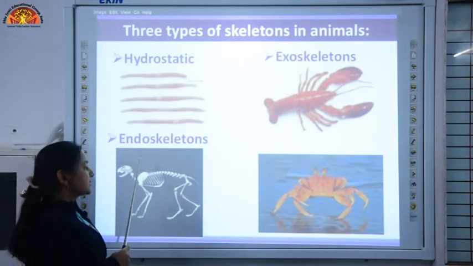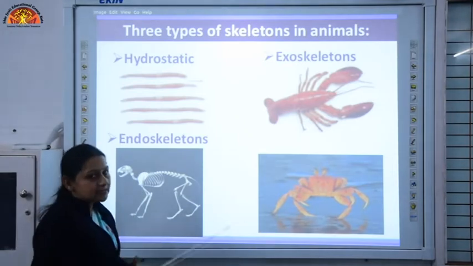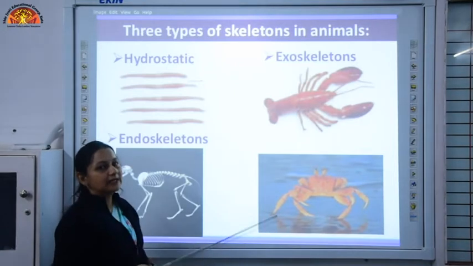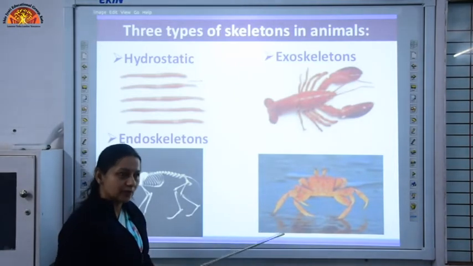We have the skeletal system inside our body, and it gives shape and support and helps in the movement of the body.